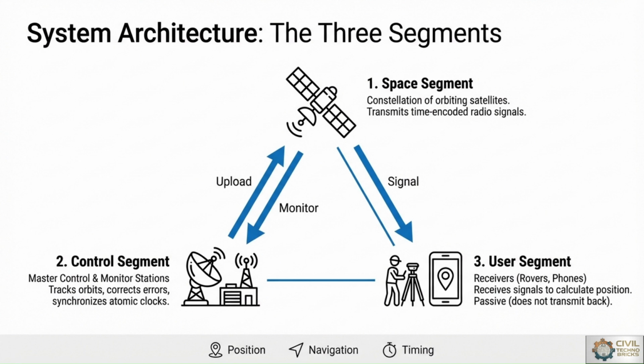The control segment includes monitoring stations that track satellite orbits, correct errors, and synchronize the atomic clocks, while the user segment contains GNSS receivers such as survey instruments, smartphones, and rover systems, which receive the signals to calculate position passively. From a civil engineering point of view, GIS applications based on these three segments work together for maintaining accuracy, precise positioning, and mapping operations.